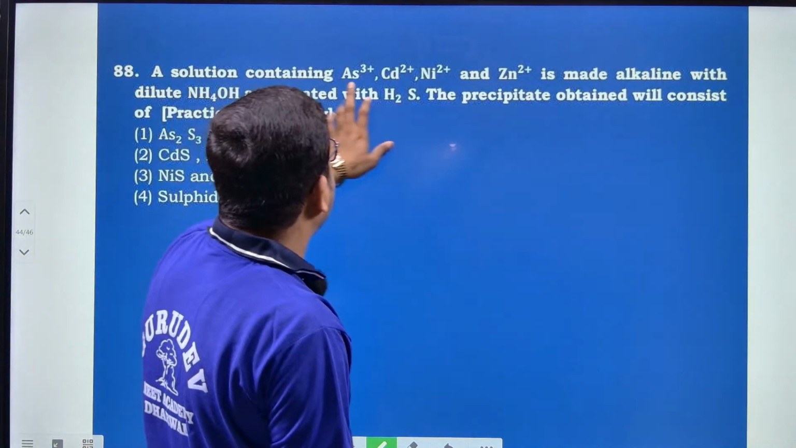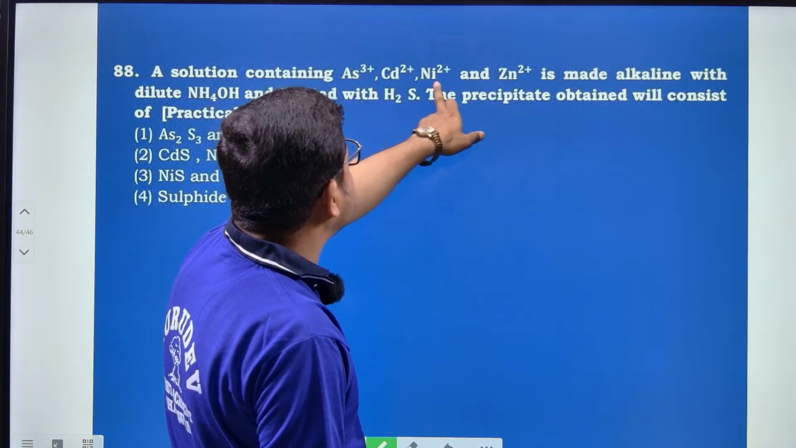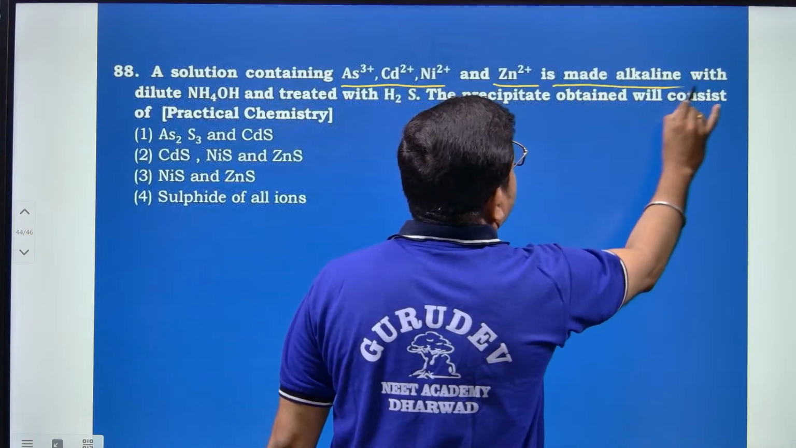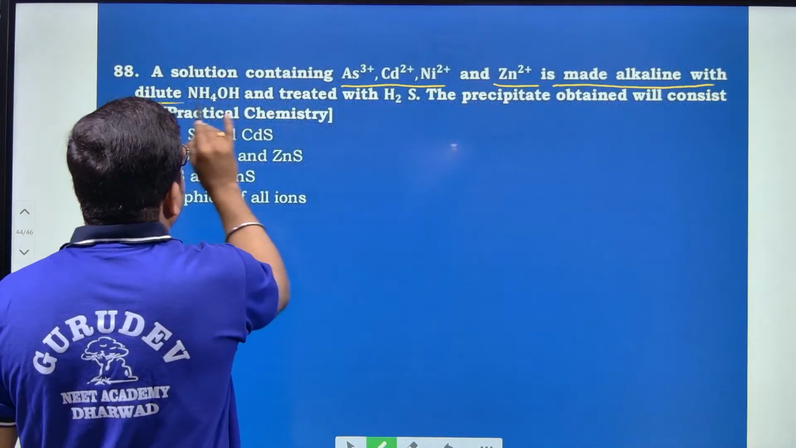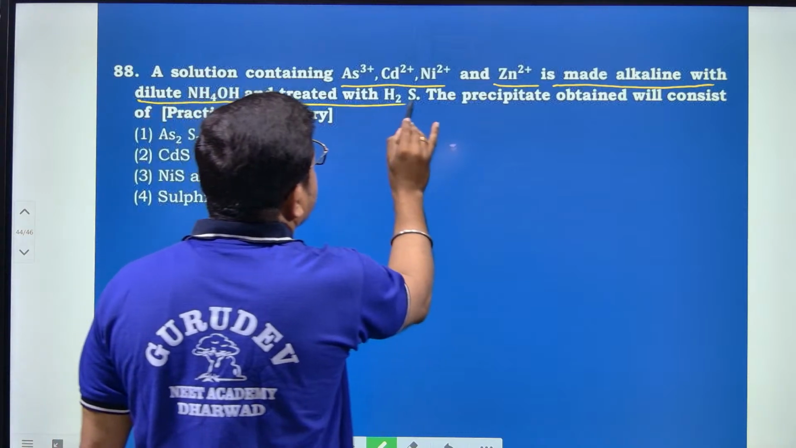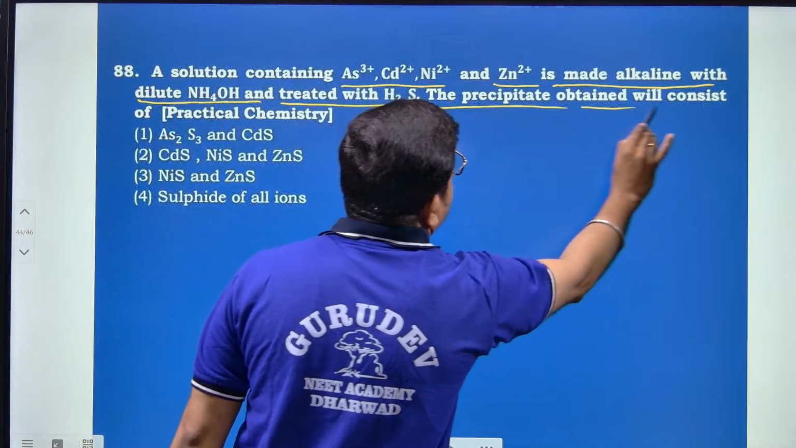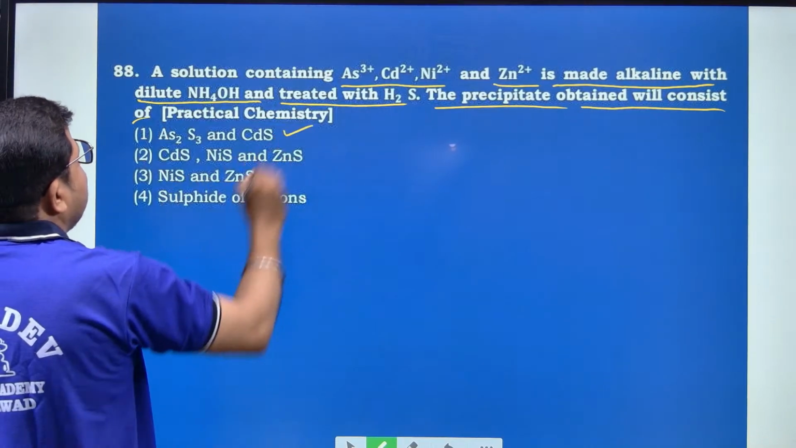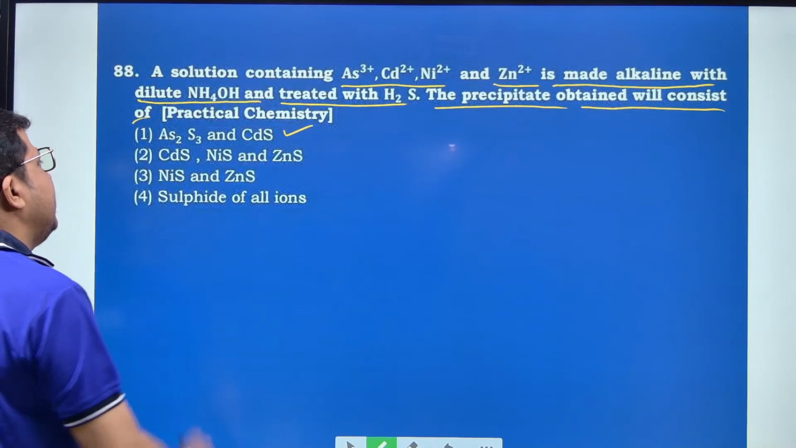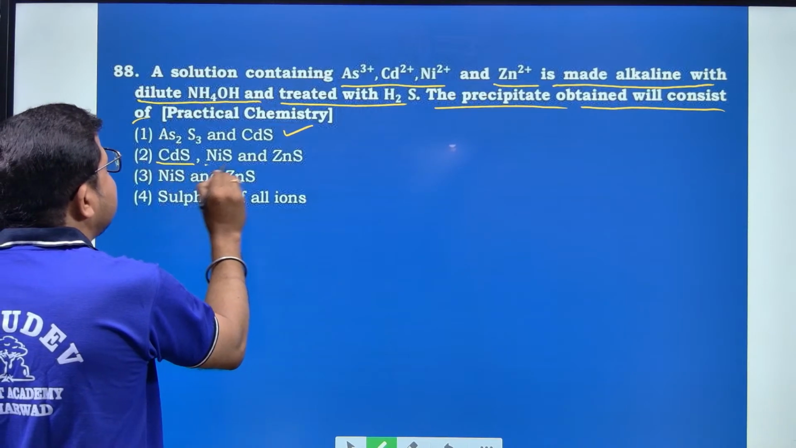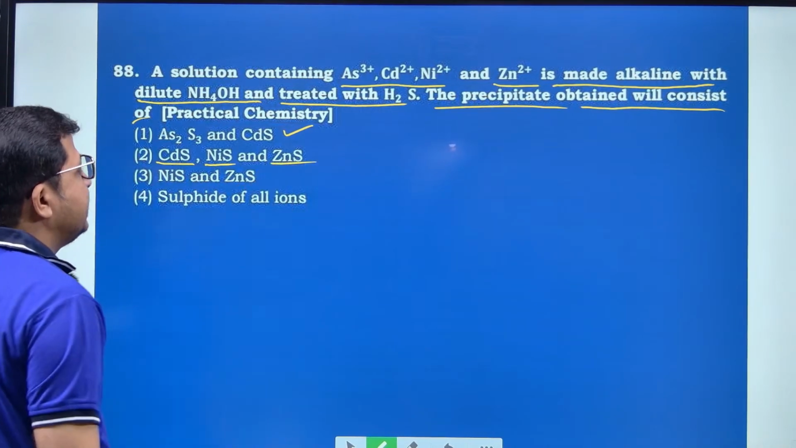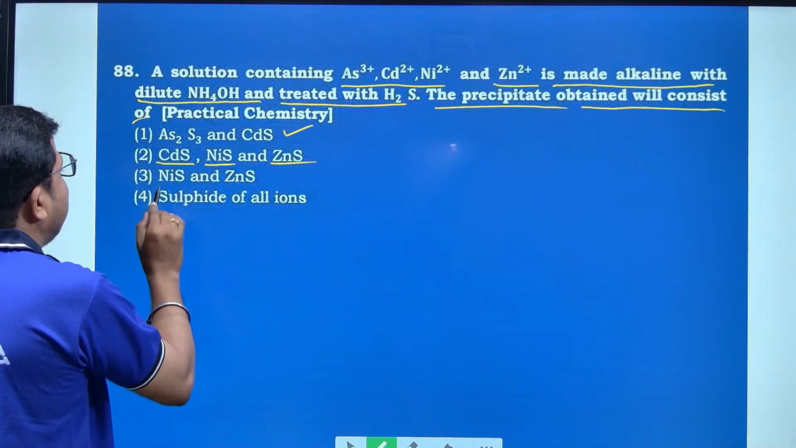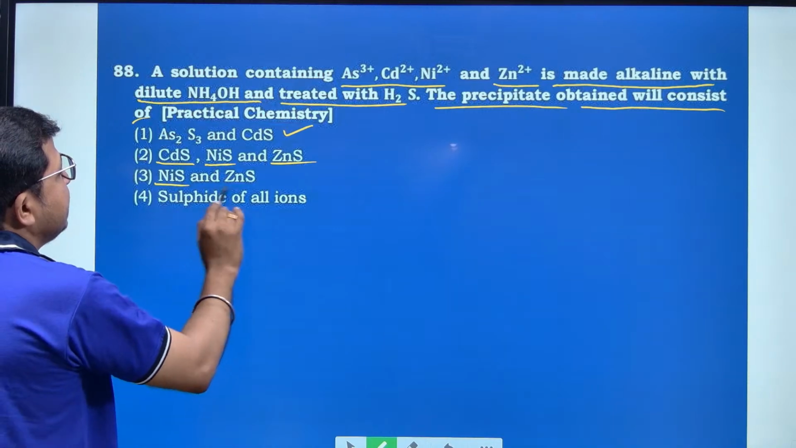A solution containing As3+, Cd2+, Ni2+ and Zn2+ is made alkaline with dilute NH4OH and treated with H2S. The precipitate obtained will consist of, they have asked. In option number 1, they have given As2S3 plus CdS. In option number 2, they have given CdS, NiS and ZnS, that is cadmium sulfide, nickel sulfide and zinc sulfide. And option number 3, they have given nickel sulfide and zinc sulfide.